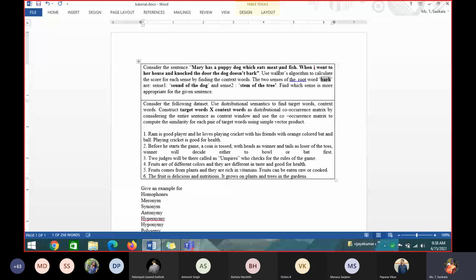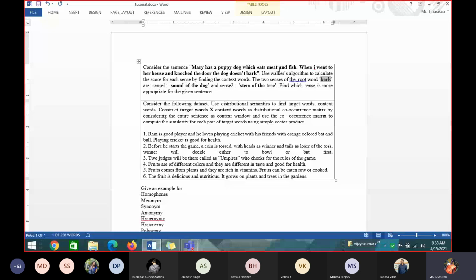Okay, so what do you have to identify? First thing, you have to write the sentence. Second, you have to write the root word, which is bark. And third, you have to write sense one, sound of the dog, sense two, stem of the tree. Here everything is clearly given. If it is not given, and only the root word is given, then you can identify the senses.